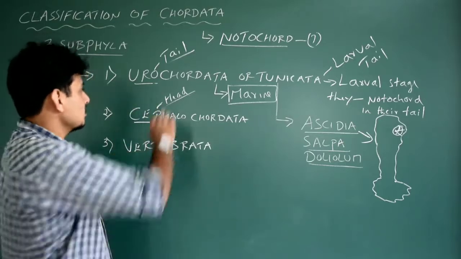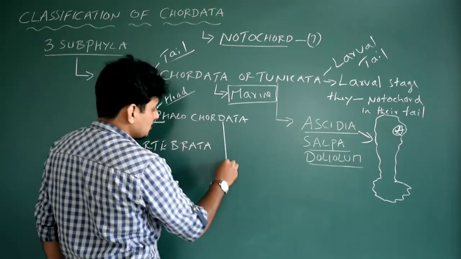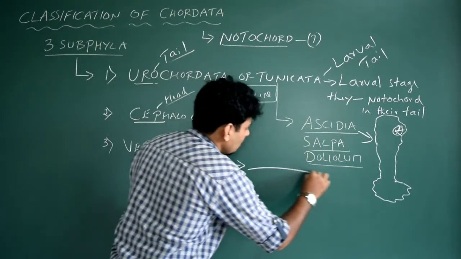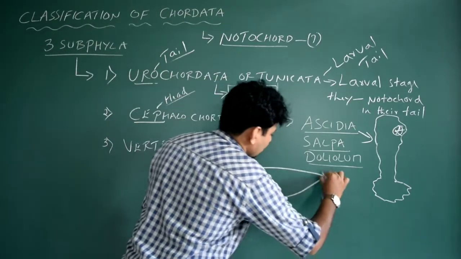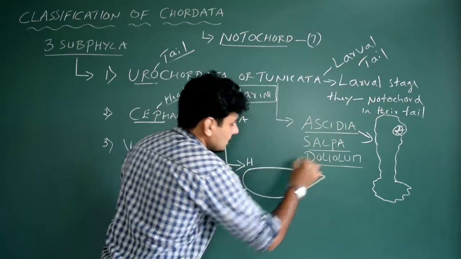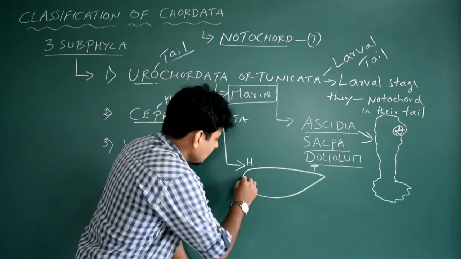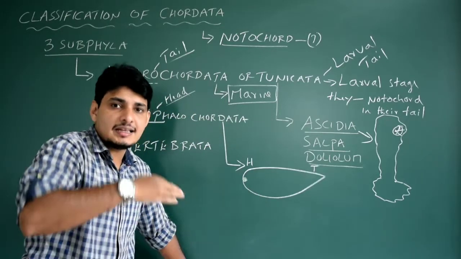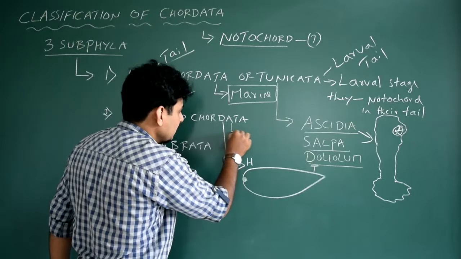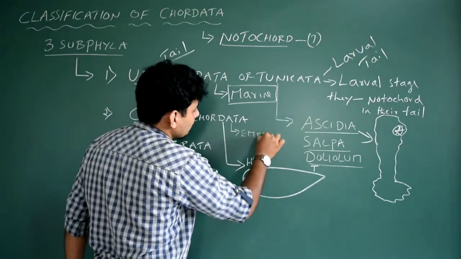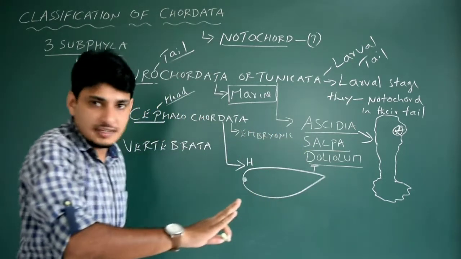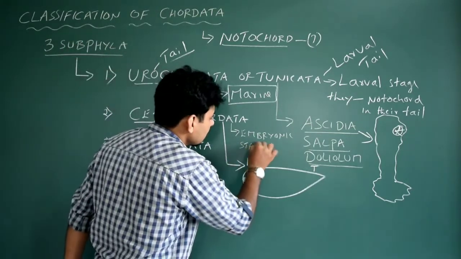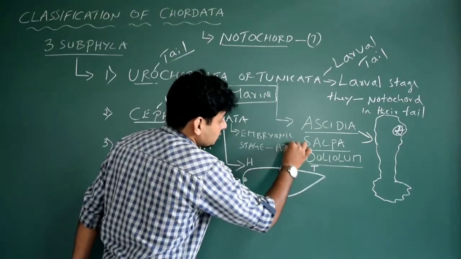Okay, so next is Cephalochordata. Cephalo means head. If I draw a normal body plan of the chordate, this is the head region and this is the tail region. You know about it, basic. The notochord is present from its embryonic stage till the adult stage. That is very important here. From their embryonic stage, that means throughout their life. So Cephalochordata have notochord throughout their life, from the embryonic stage to the adult stage.